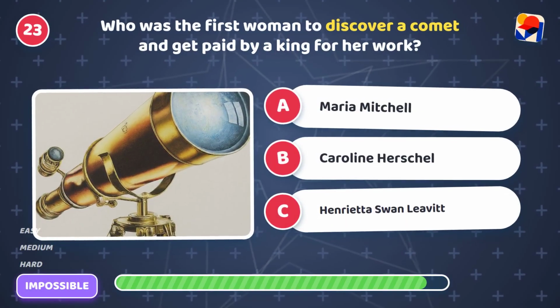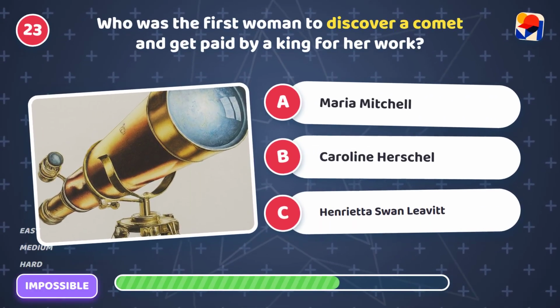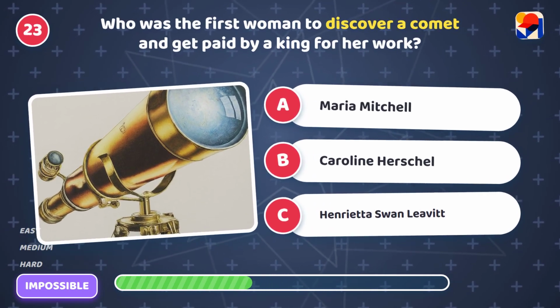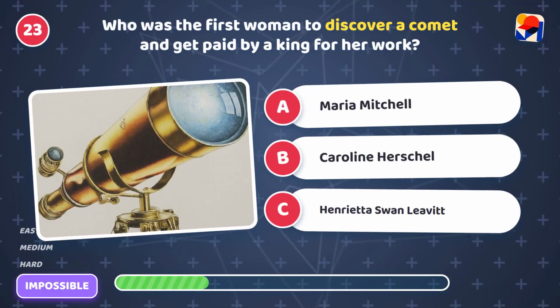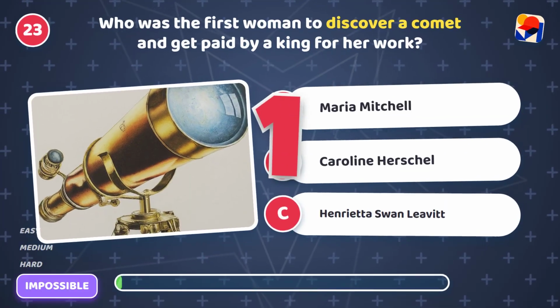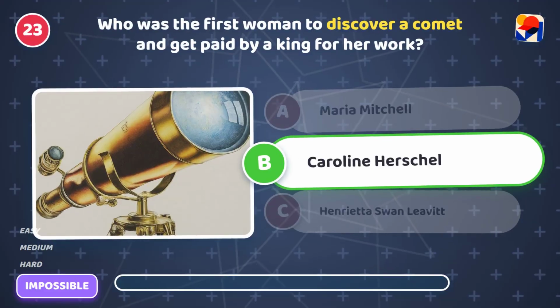Who was the first woman to discover a comet and get paid by a king for her work? Is it A, Maria Mitchell, B, Caroline Herschel, or C, Henrietta Swan Leavitt? It's B, Caroline Herschel. She discovered 8 new comets.